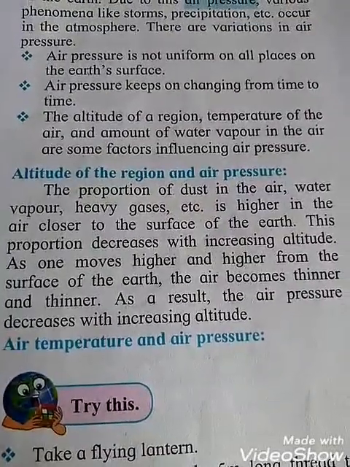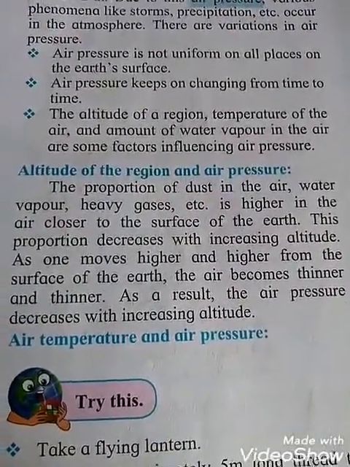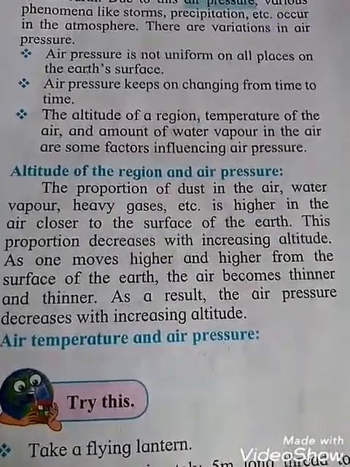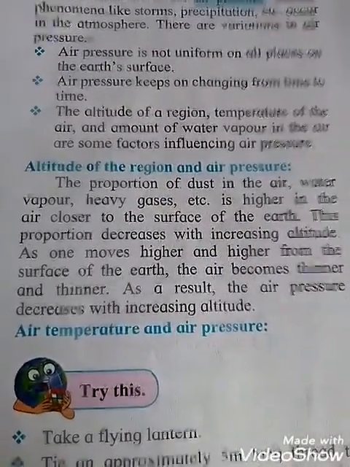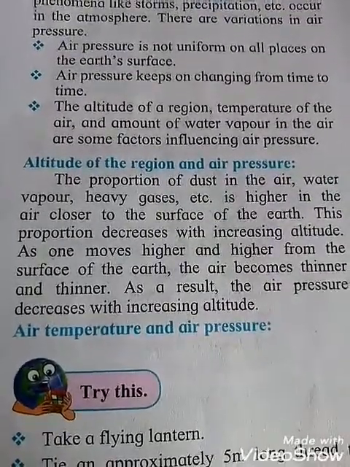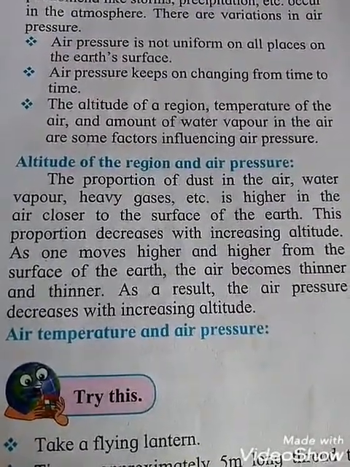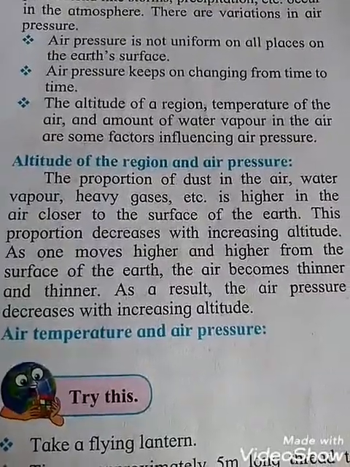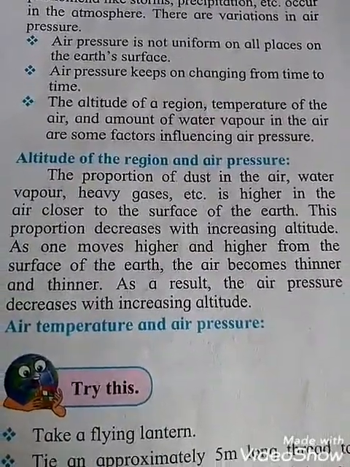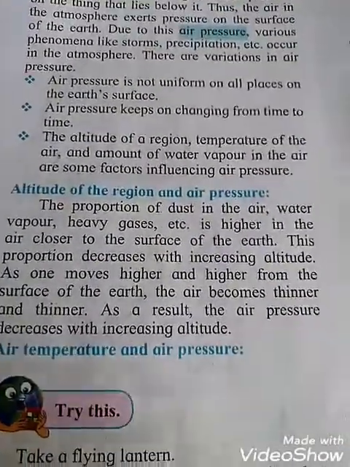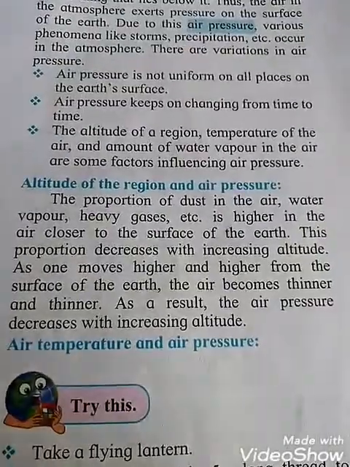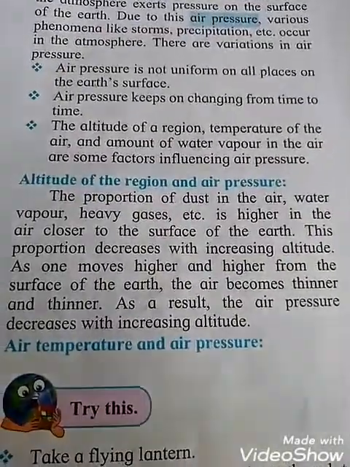The proportion of dust in the air, water vapor, heavy gases, etc. is higher in the air closer to the surface of the earth. Students, in the air closer to the surface of the earth it is very high. This proportion decreases with increasing heights, altitudes. So all this proportion will decrease with increasing altitude, meaning increasing height.